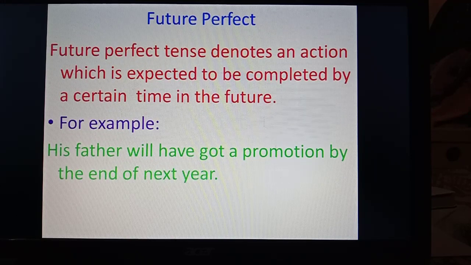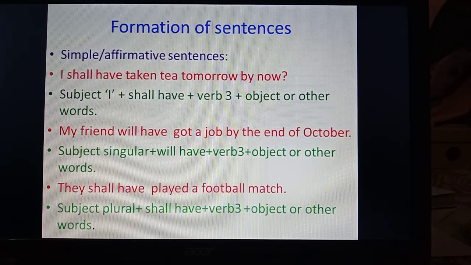Now future perfect tense. Future perfect tense denotes an action which is expected to be completed by a certain time in the future. So the example is given there: his father will have got a promotion by the end of next year. Now let's see the formation. Simple or affirmative sentences.